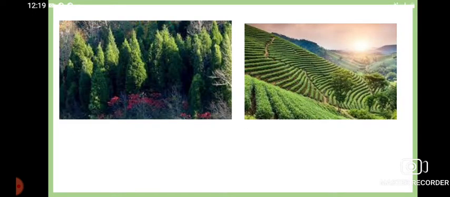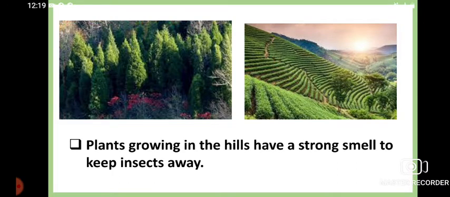Here you can see different types of habitats. Also, the plants which grow in the hills have a strong smell to keep insects away. This is a peculiar thing.